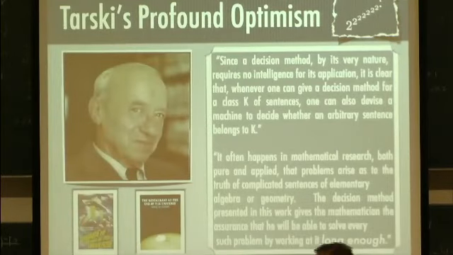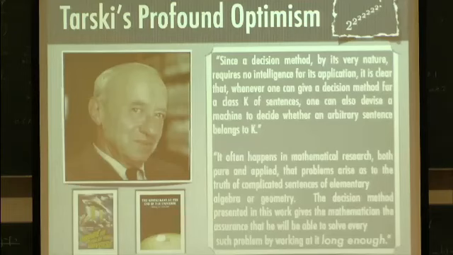So it's interesting, in the wake of these complexity results, to recall Tarski's profound optimism when he first proved these decidability results. This is from Tarski's official write-up of these results, which was long delayed because of World War II, and eventually came out as a book published by the Rand Corporation. Very interesting story with how that happened, but the Rand Corporation was interested in how these machines for elementary real and complex algebra could be used for practical applications. So Tarski says as follows at the beginning of his book.